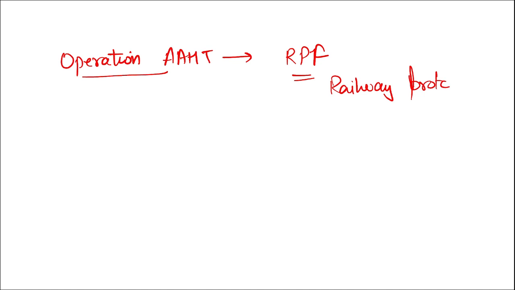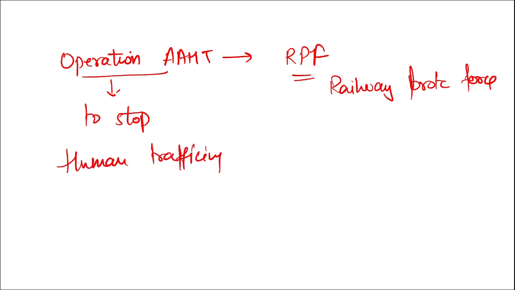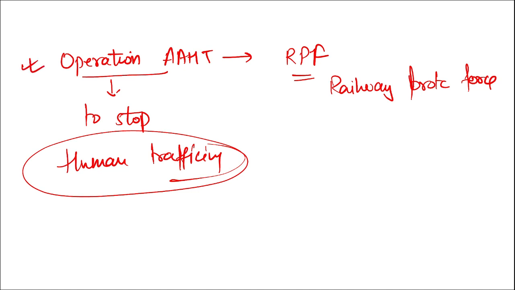The Railway Protection Force launched this Operation Aahat, and this operation is basically to curb human trafficking, to stop human trafficking.